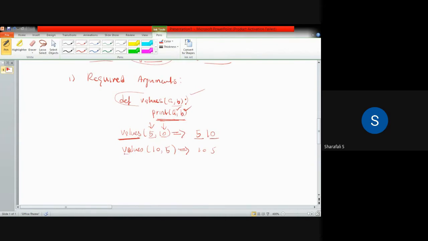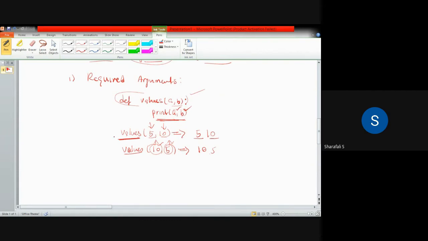And in the second case, I am considering 10 comma 5, so 10 will be assigned to a and 5 will be assigned to b, and I will be getting output as 10 and 5. So in this case, the number of arguments in the function definition and function call should be same.